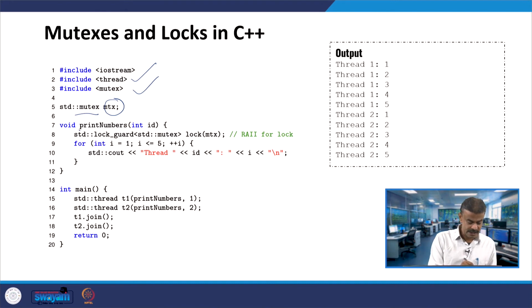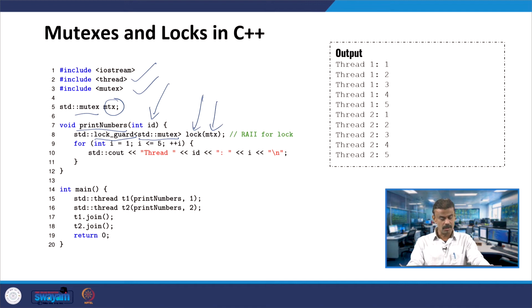I have the usual function, let us say print_numbers. This is what I talked about in the theory. The print_numbers function's argument is id, whose data type is integer. Now here, RAII for lock. Here I have the lock_guard class. So, lock_guard of mutex, and here I have the lock object with the mutex mtx. When I am creating this object and passing mtx, the corresponding constructor will be called. So, the line number 8 statement is for lock.